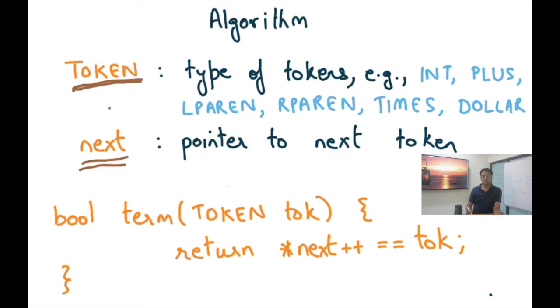Once again, notice that unlike the original algorithm, where we were also passing objf, which was a function object, here we don't actually need to pass any objf. So what is term checking? It's only checking whether the first token in the remaining input stream, as indicated by the next pointer, is tok or not, and that's it. And after that, there could be anything, right?